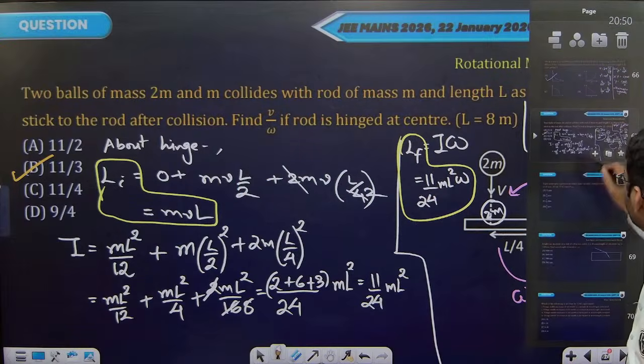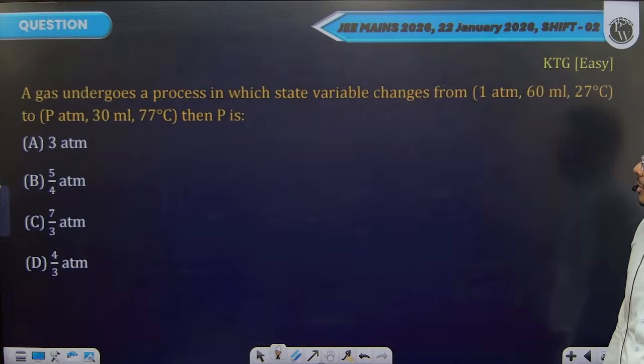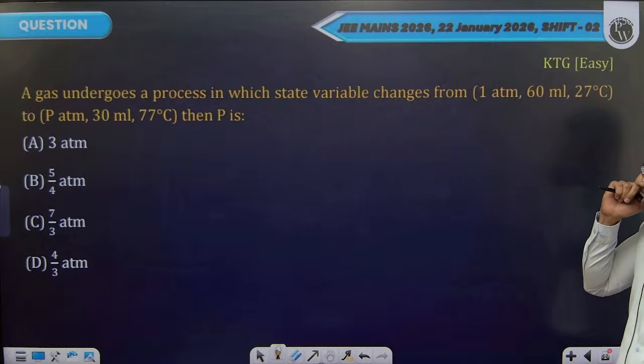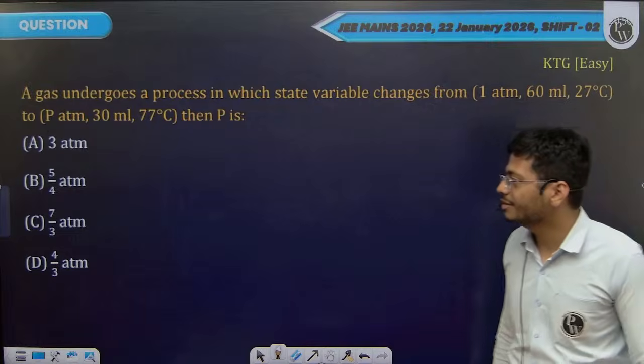Let's see. A gas undergoes a process in which the state variables change from 1 atmospheric pressure, 60 milliliters, 27 degrees Celsius to P atmospheric pressure, 30 milliliters of volume, 77 degrees Celsius of temperature. They're asking you to find this unknown pressure.